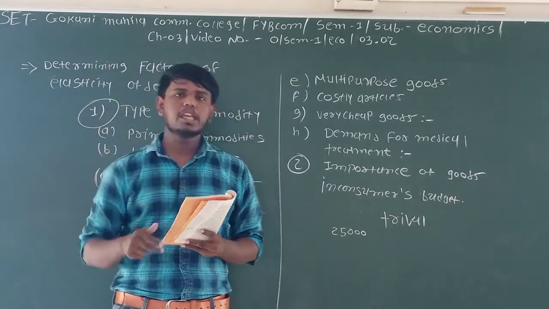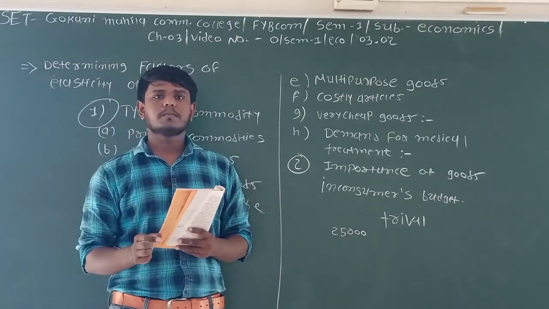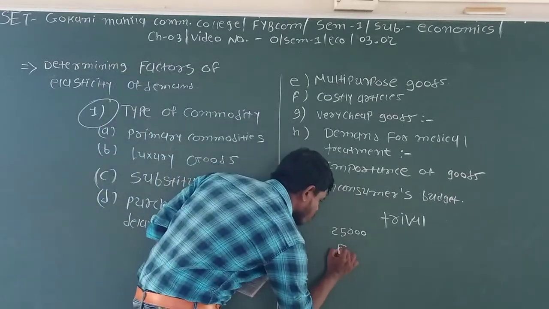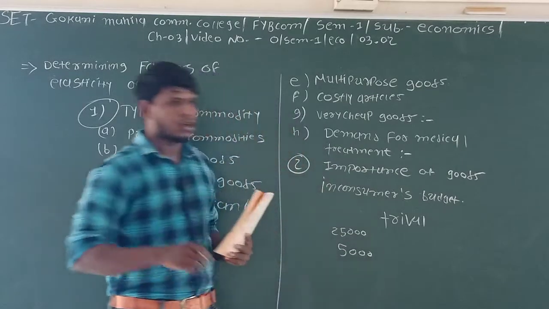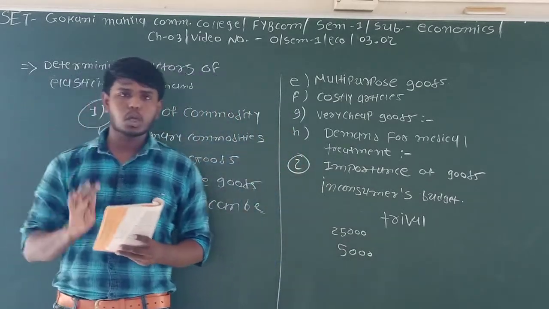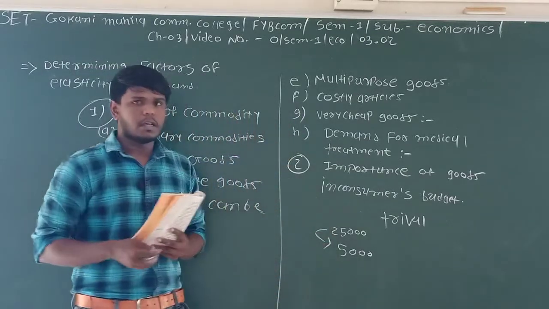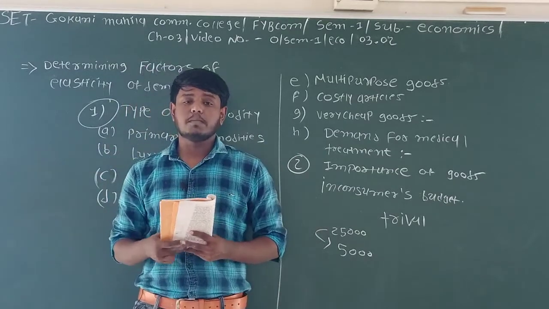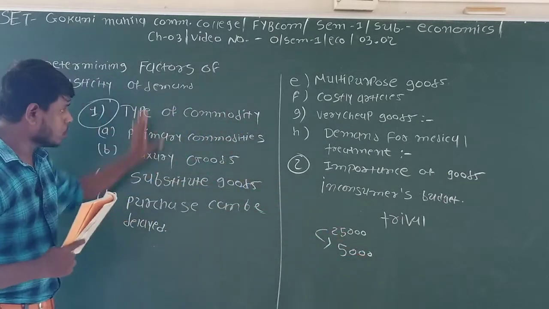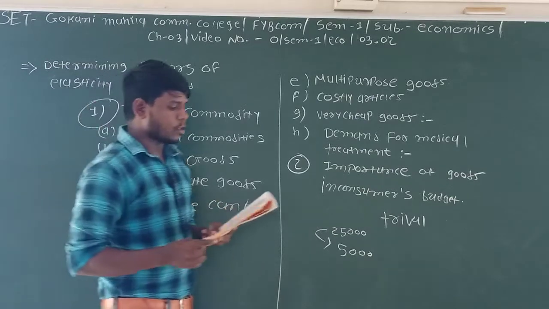For example, a person has a 25,000 rupees budget, and out of that he is ready to spend 5,000 rupees on a particular good. So this becomes a price elastic demand. These things are related to the goods, and you can also take the example of types of commodity. So these are the basic things.